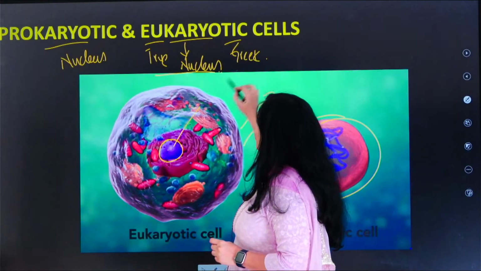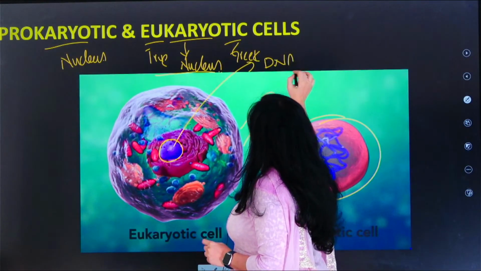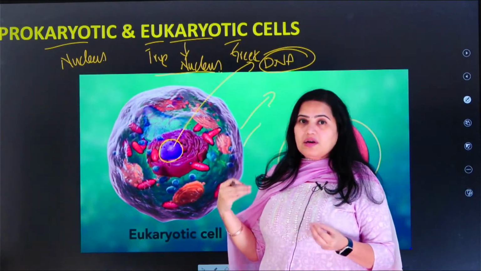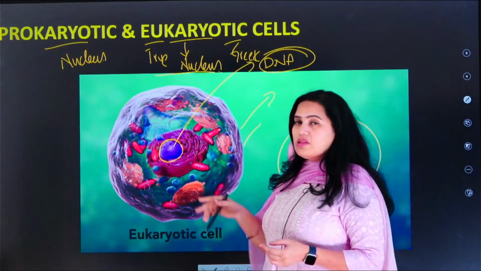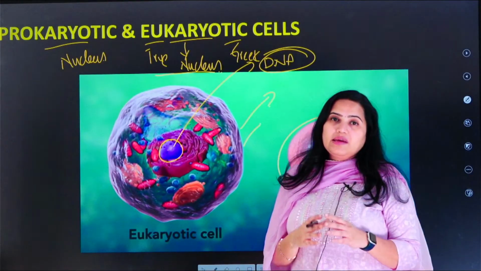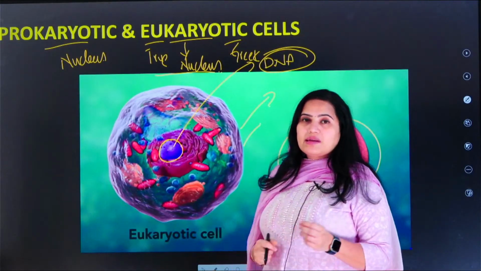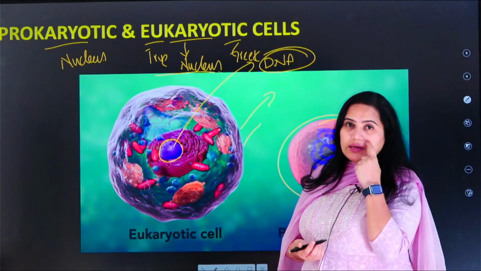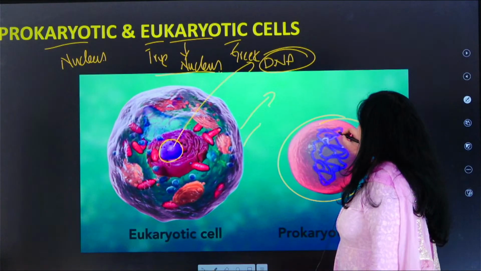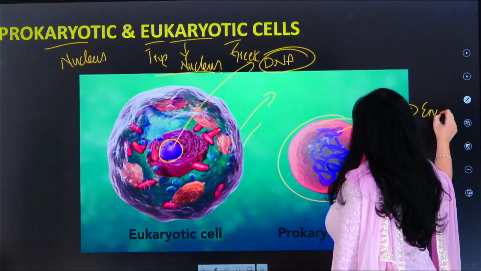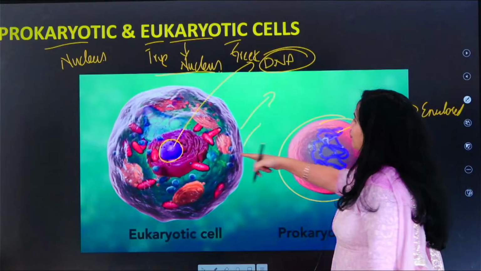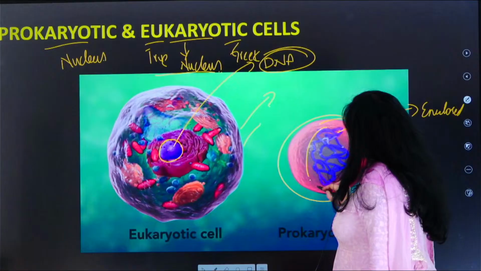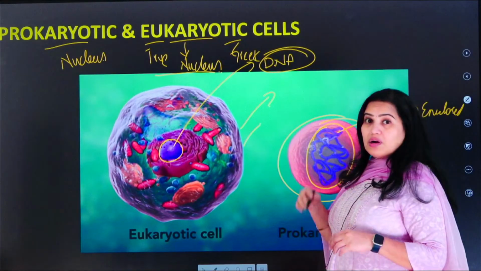Inside the nucleus, what do you have? Inside the nucleus we have the basic inheritance material in human beings as well as animals, and that is called DNA. Can you see the DNA with your naked eyes? No, we can't see DNA with our naked eyes in the eukaryotic cell, and obviously in the prokaryotic cell we can't see it with the naked eyes either. But in the prokaryotic cell the DNA is not enclosed like what you usually find in the eukaryotic cell. It is freely floating, and this area where the DNA is present, what is this called?